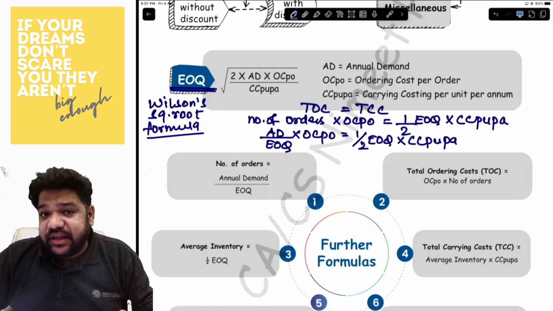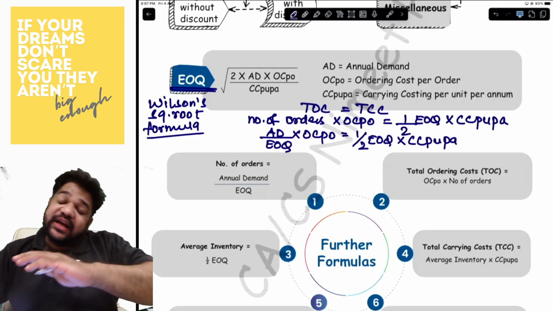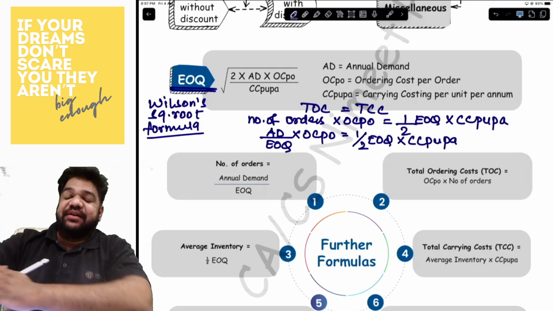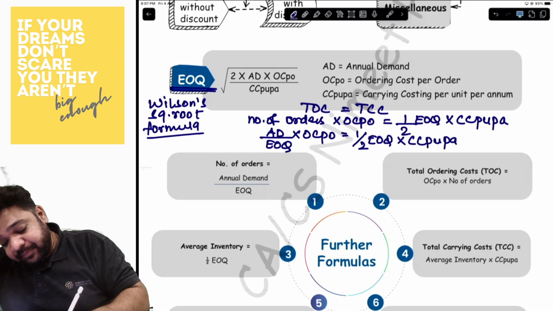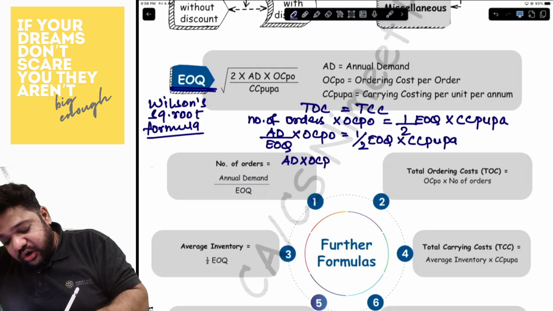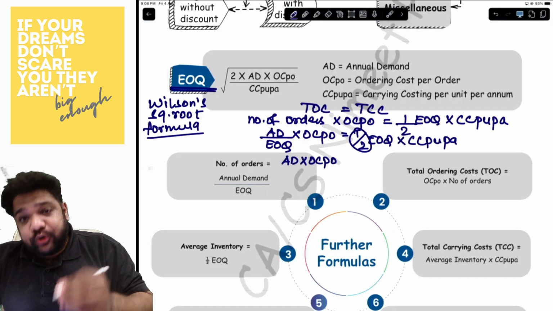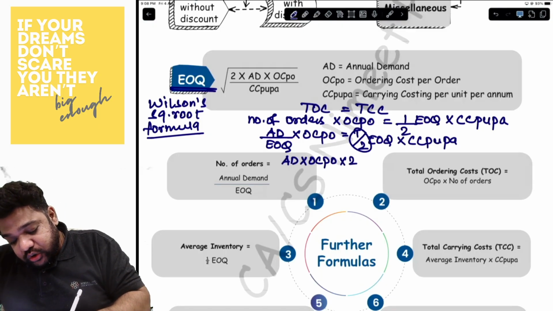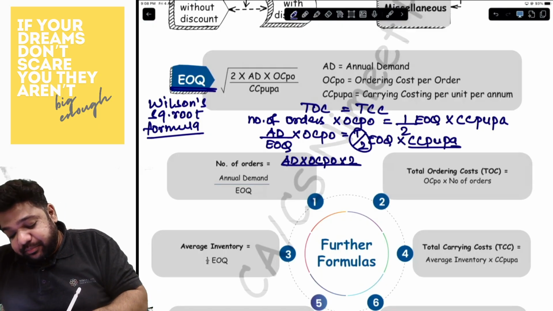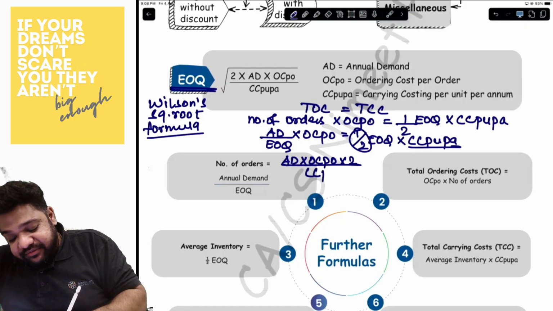Now, if you keep the EOQ aside, what do you get? Keep the EOQ on the left hand side, push everything on the right hand side. So you have annual demand into ordering cost per order. This half will become 2 over there, so into 2, and the CC PUPA is multiplied, so it gets divided.